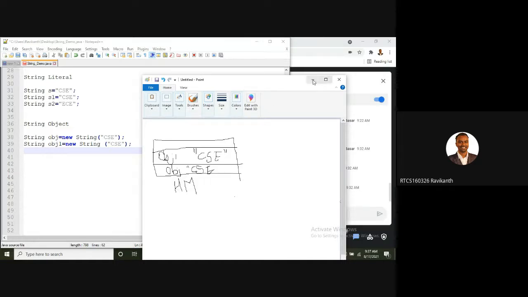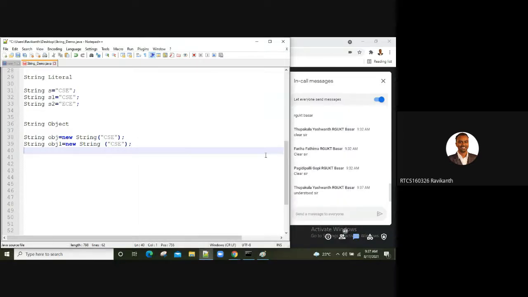Understood, guys? Are you all clear with the concept? If you do the example, then you will understand more precisely. Whatever I'm explaining, you guys have to do it again. Once you do it, you will be more precise over it.